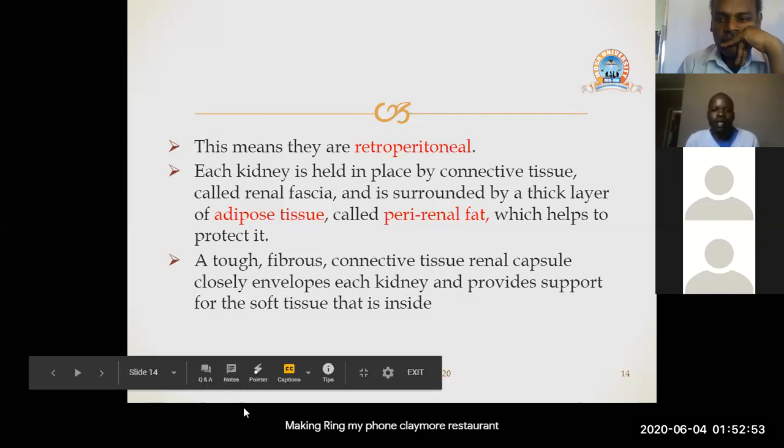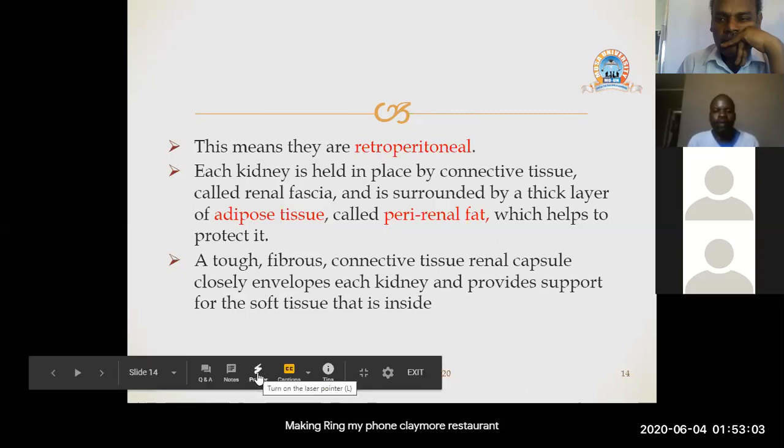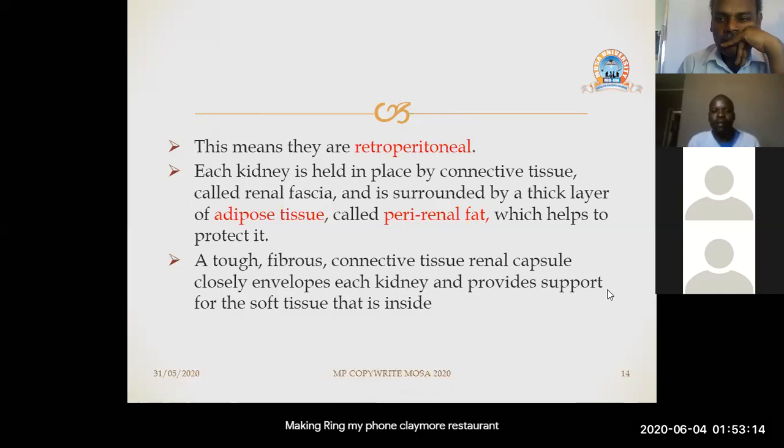Each kidney is held by a connective tissue called renal fascia, and it is surrounded by a thick layer of adipose tissue called perirenal fat, which helps to protect it. So we are still explaining the protection. Like we said, the kidneys are quite delicate because of the work that they do. It is very important that the kidneys should be protected at all times.